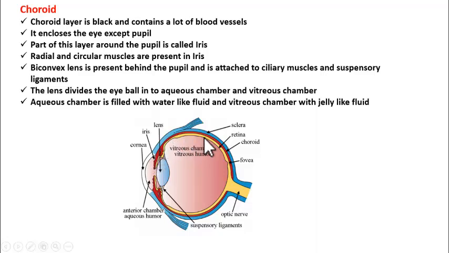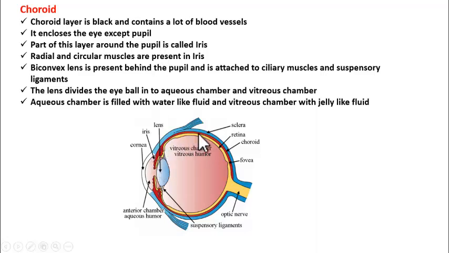It encloses the whole eye. See here, it encloses the whole eye except the anterior portion, and this portion is called the pupil. Understood? So the gap that is left in the front of the eye is called the pupil.